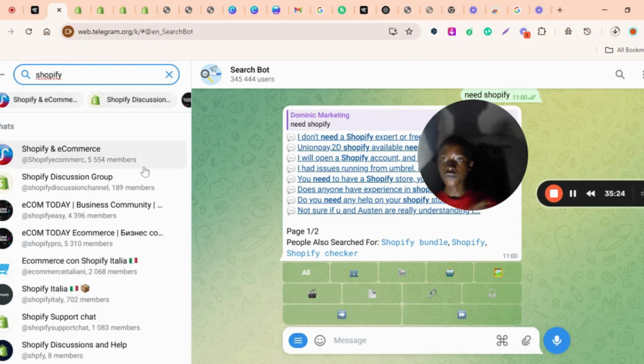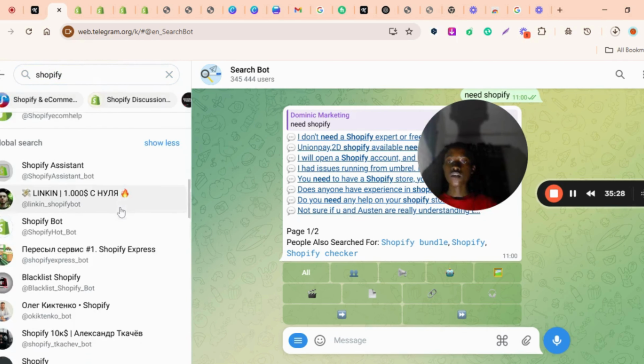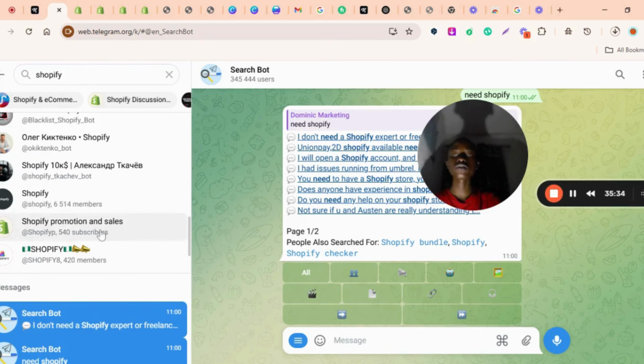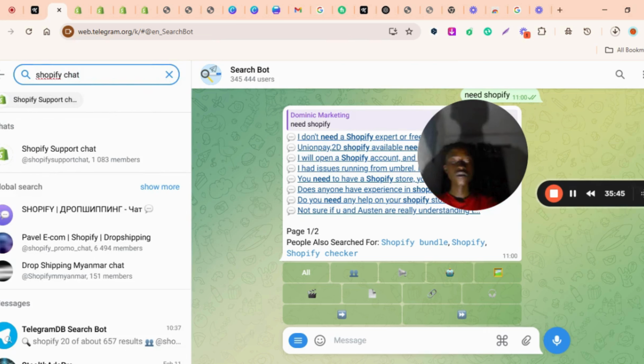You first bring Shopify, and you can see most of the things they will bring. We shouldn't join the ones that have subscribers. We should only join the ones that have members. And now, like I said earlier, we should look for Shopify chats. I will now change this chat to Russian.